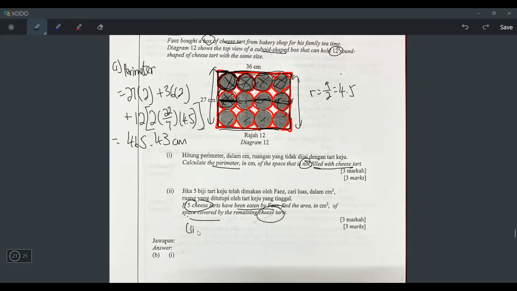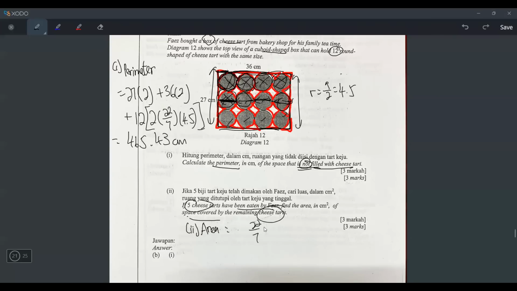Oh, this time they want to find the area of the cheese tart, not the part that is not covered with cheese tart. Because the first question they asked for the part not filled, right? But this time they want the area of the cheese tart. And the cheese tart is in a circular shape. So why not you just find the area of a circle? And how to do that? You use the formula pi r square, or in Malay, pi j kuasa 2.